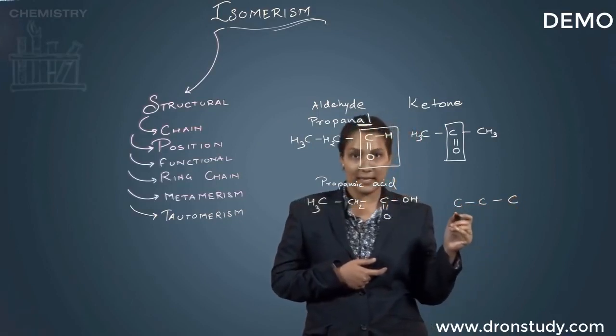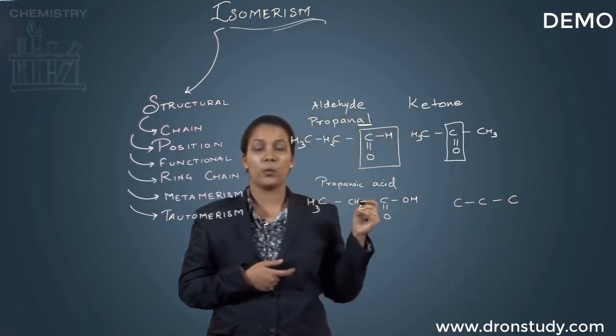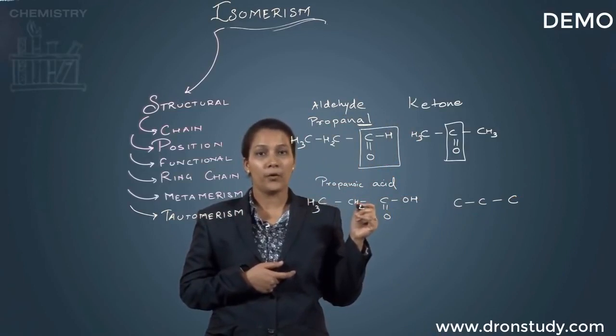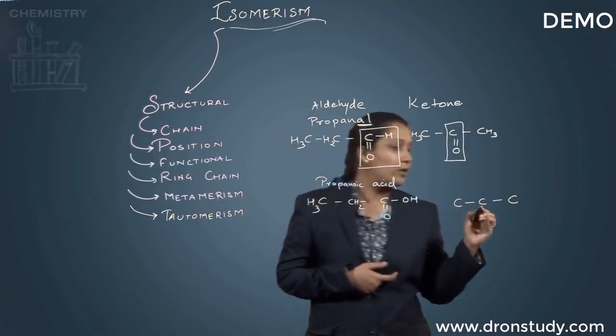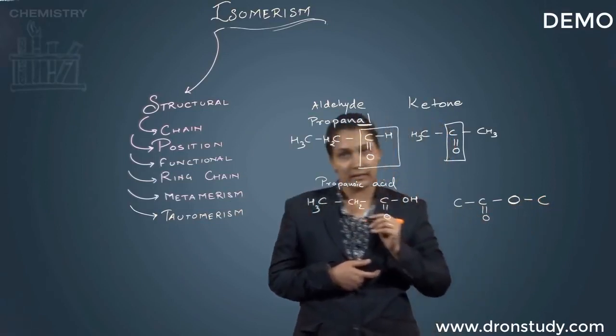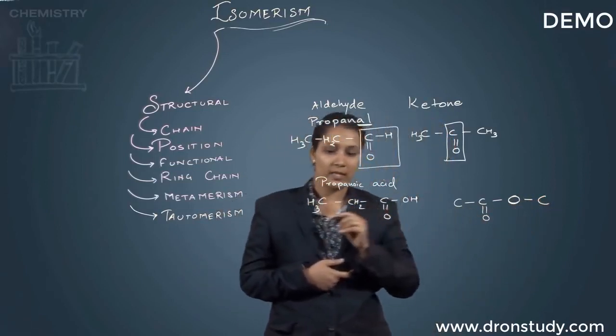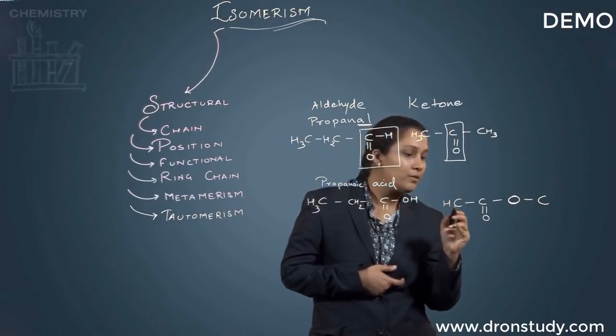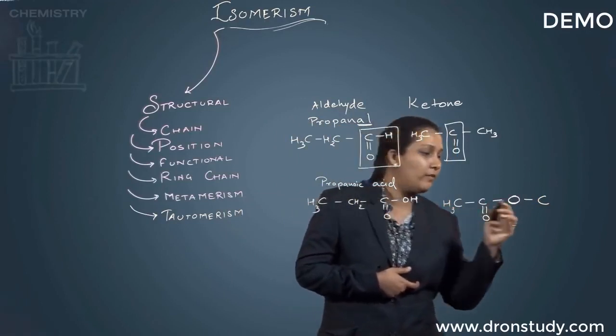Now, in case of an ester, of course, we know the functional group of ester is C double bond O dash O. Okay, so let us draw that first, and join it with another carbon atom. So let us fill up the other hydrogen atoms to get rid of the tetravalency part.